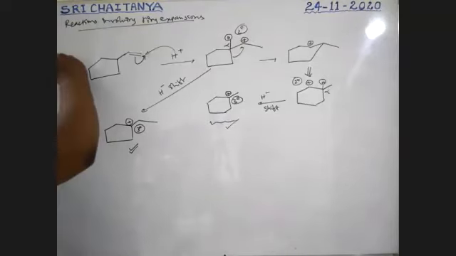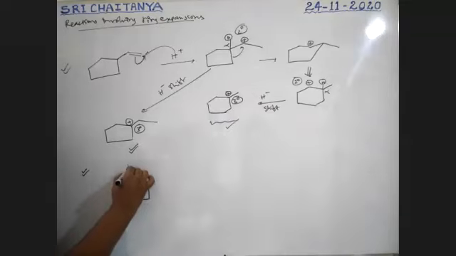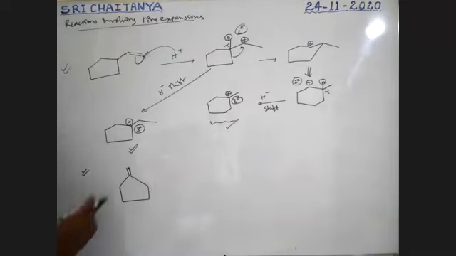Next, one more example, that is a 5-membered ring with double bonds. This is the alpha position.